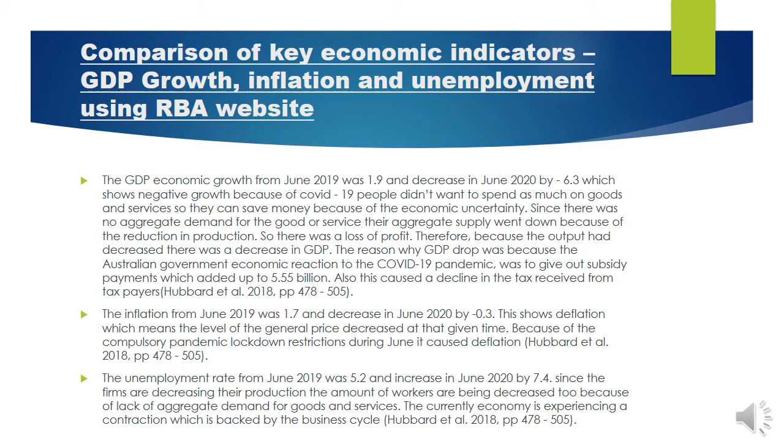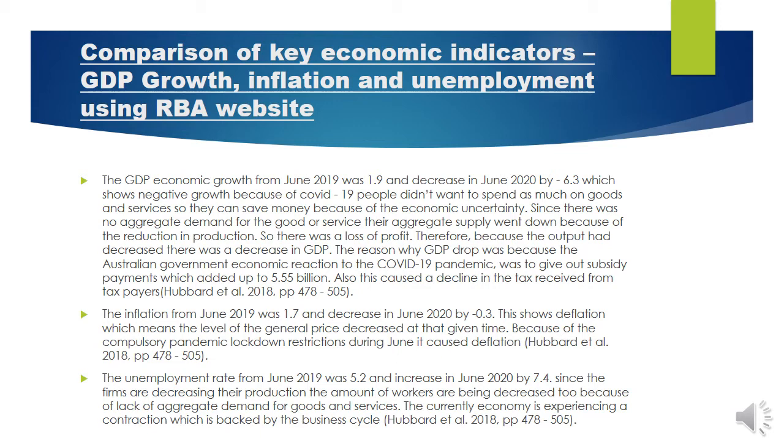The GDP growth from June 2019 was 1.9 and changed in June 2020 by negative 6.3, which shows negative growth because of COVID-19. People don't want to spend as much on goods and services, so they can save money because of the economic uncertainty. Since there was no aggregate demand for goods and services, aggregate supply went down because of the reduction in production. So there was a loss of profit. Therefore, because output had decreased, there was a decrease in GDP.